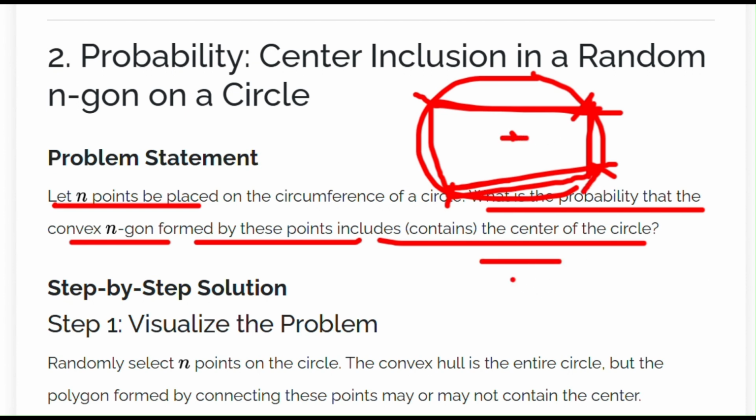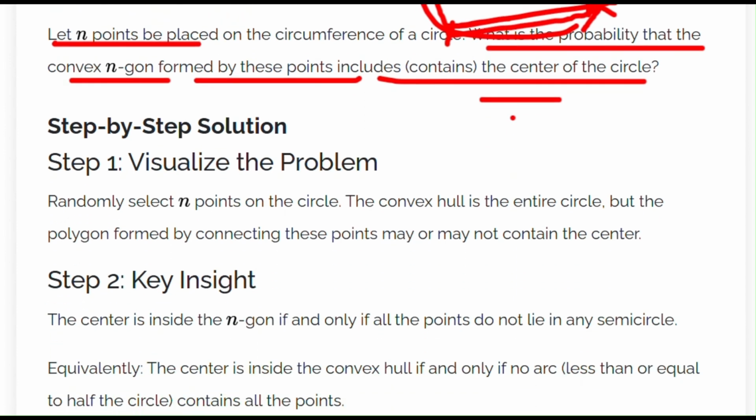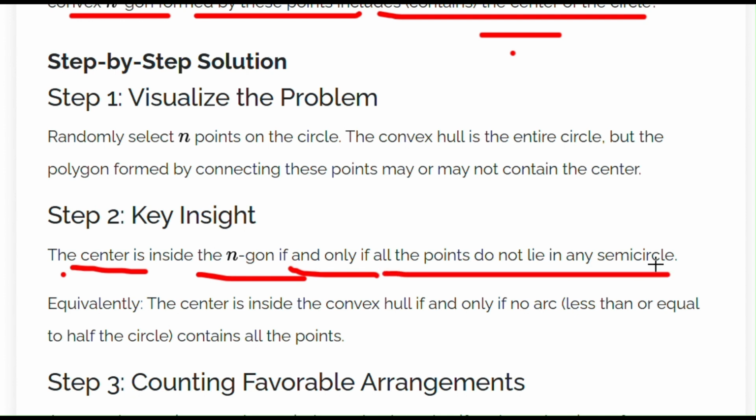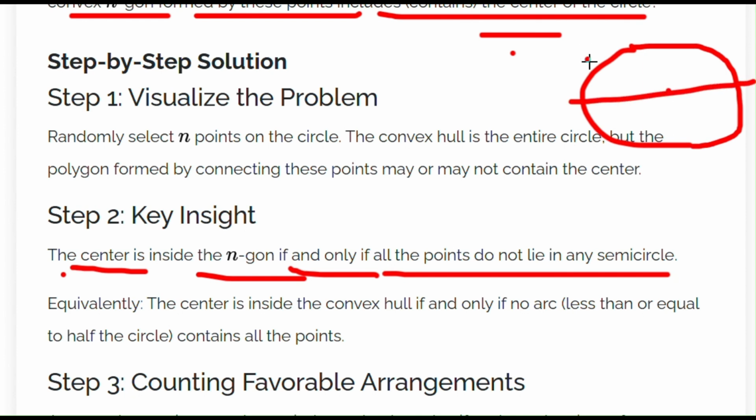So let's see how we can approach this question. The key idea behind solving this is that the center is within the convex n-gon if and only if all points do not lie on any semicircle. So if all of the points on the circumference of the circle lie on any semicircle, the center would never be contained within the polygon. So that's the idea that we'll use to find the favorable arrangements and the probability.